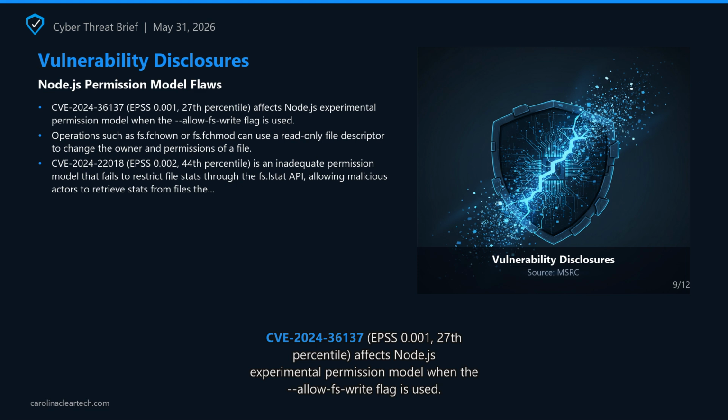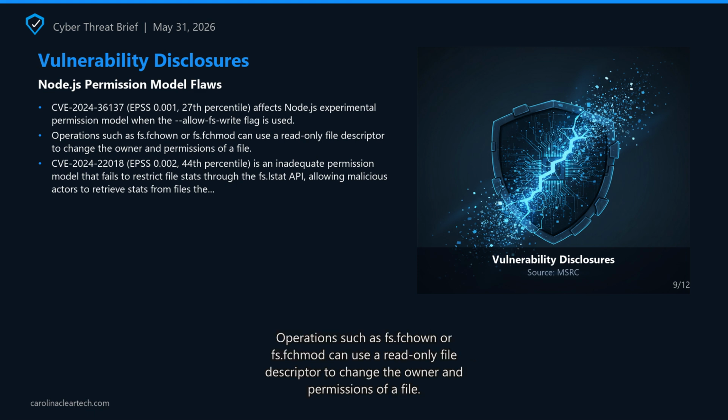Node.js permission model flaws: CVE-2024-36137, EPSS 0.1, 27th percentile, affects the Node.js experimental permission model when the allow-fs-write flag is used. Operations such as fs.fchown or fs.fchmod can use a read-only file descriptor to change the owner and permissions of a file. EPSS 0.2, 44th percentile, is an inadequate permission model that fails to restrict file stats through the fs.lstat API, allowing malicious actors to retrieve stats from files they do not have explicit read access to.